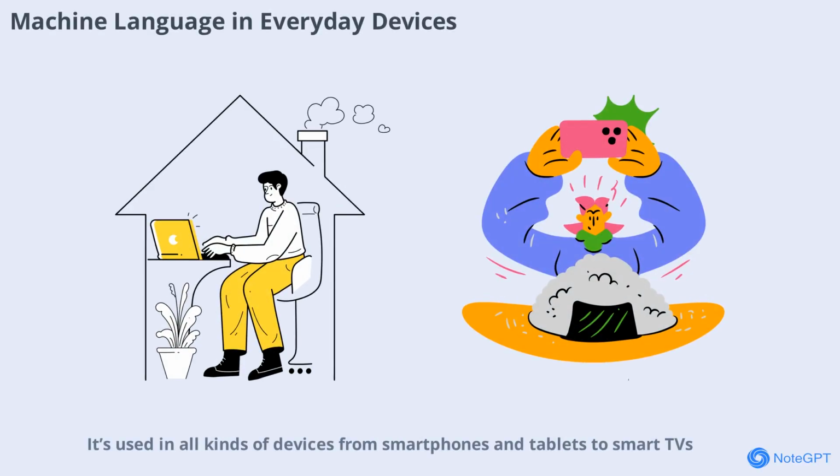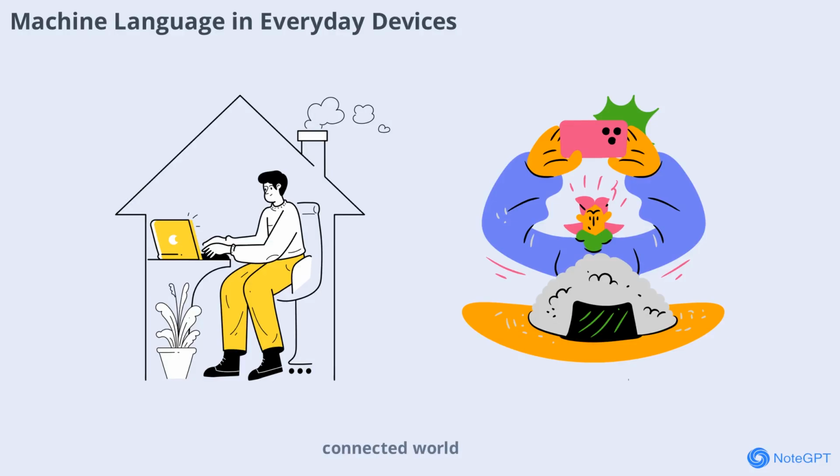Machine language isn't just for desktop computers. It's used in all kinds of devices, from smartphones and tablets to smart TVs, cars, and even household appliances. Any device with a microprocessor relies on machine language to function. Whether you're sending a text message, streaming a movie, or adjusting your thermostat, machine language is working behind the scenes to make it happen. This universality is what makes machine language so important in our modern, connected world.